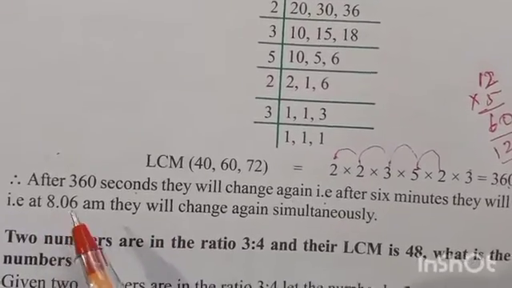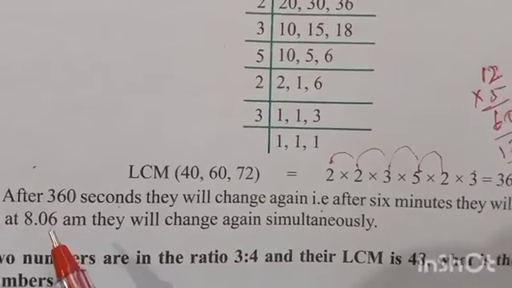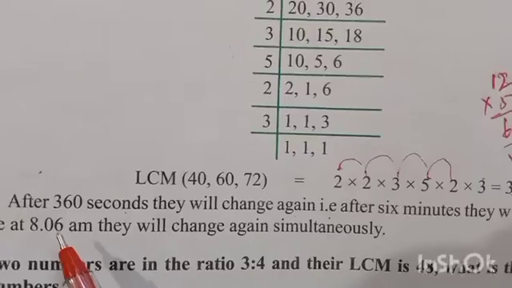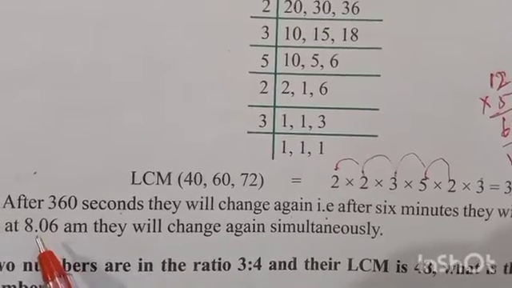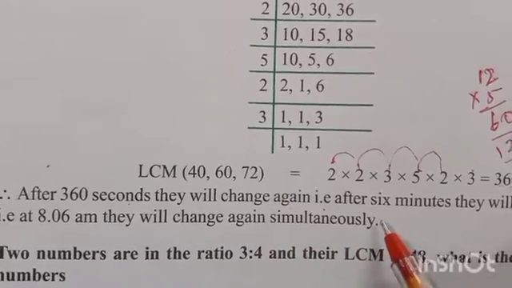After 6 minutes means what? The signals change together simultaneously at 8 a.m., so 8 a.m. plus 6 minutes. So at 8:06 a.m. they will change again simultaneously.